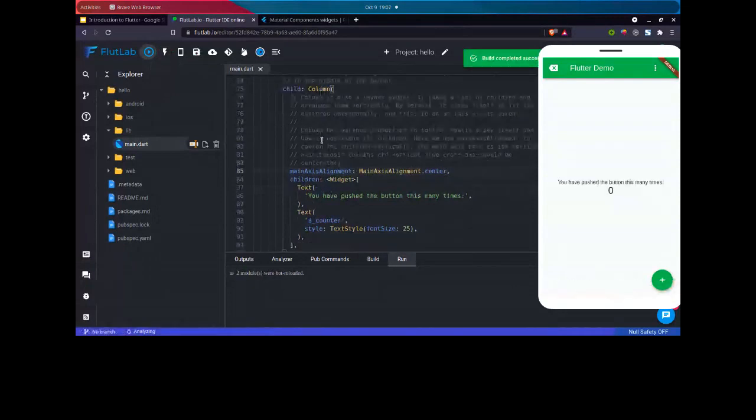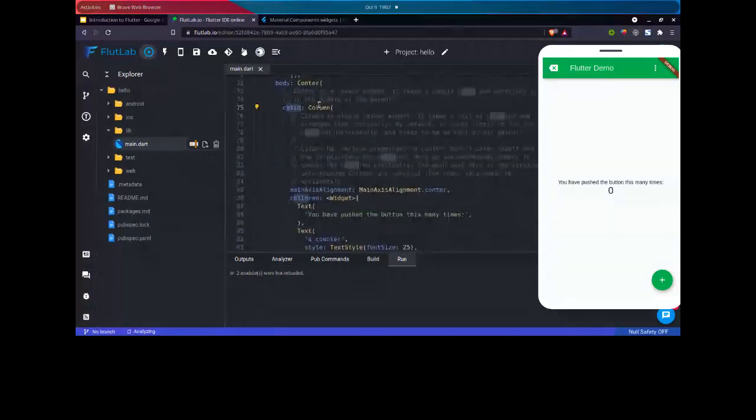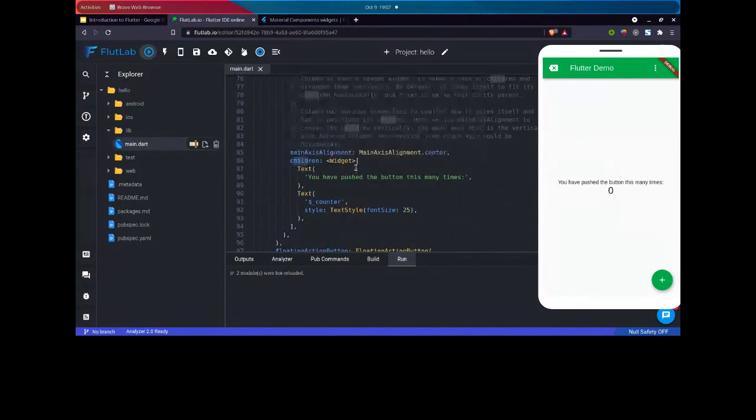And this column has children. Notice that the center has only one child, meaning inside center we can have only one widget, so we use child. But the column can take any number of widgets, from top to bottom. We can have a widget here, here, here, and here, so we can have n number of widgets. That's why we have children, which accepts an array of widgets. This is the way of declaring an array of widgets, and for type conversion we use Widget here. So we have an array of widgets in which our first widget is this text.